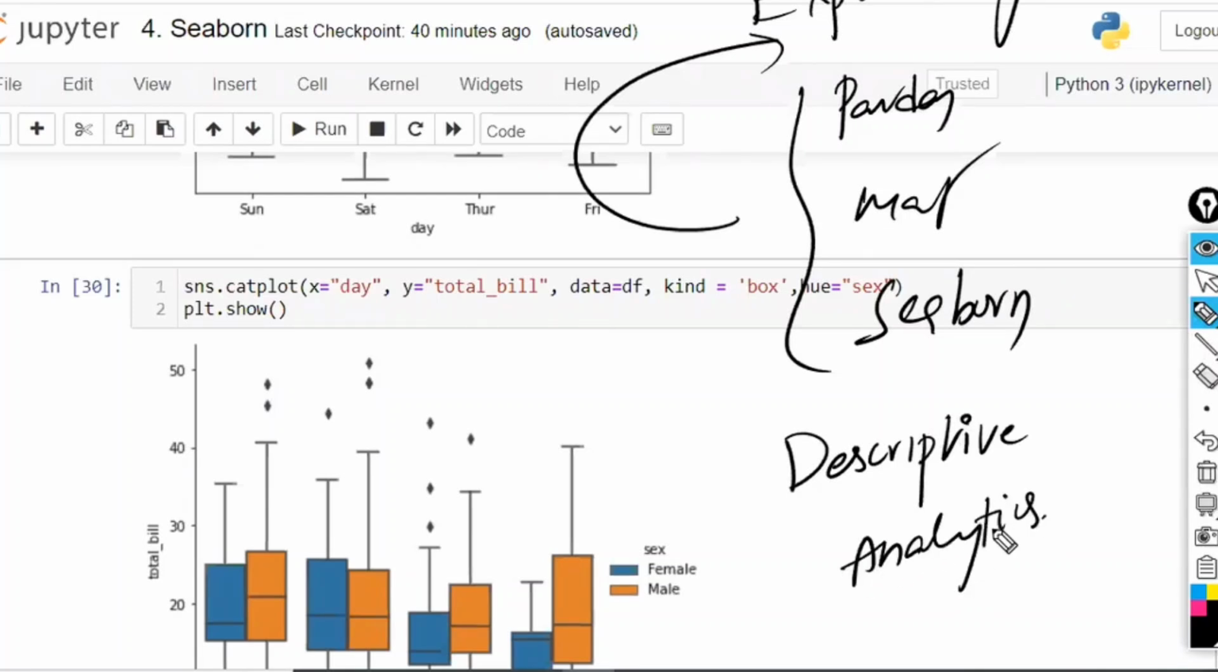Descriptive analytics means describing the data. Which data will you describe? The past data. The data set they have given to you. That only you can describe, right? Nothing else you can describe. This is called descriptive analytics.